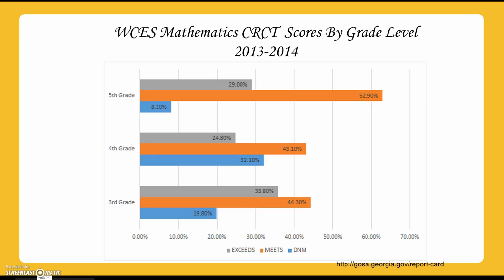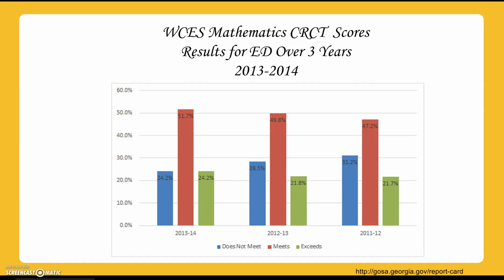So let's take these CRCT scores and break them down into subgroups. We're going to look at three groups. The first group we're going to look at is the economically disadvantaged students. That's the low socioeconomic level students. If you look at these over 3 years, the red indicates meets and the green indicates exceeds. And what we see is a slight decrease in those that did not meet in the subgroup economically disadvantaged, and we want to make sure that we continue that trend.